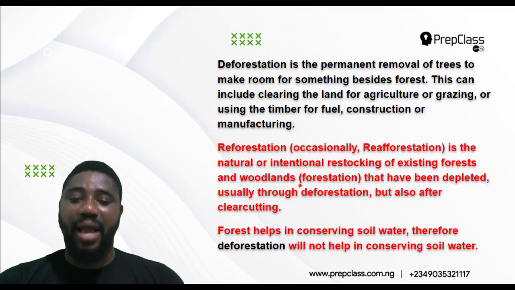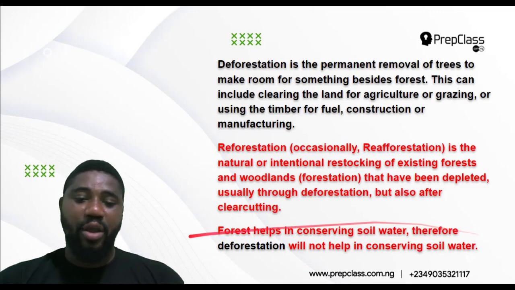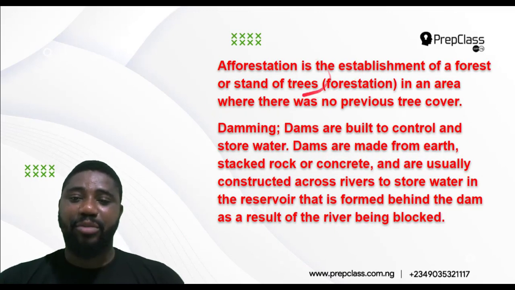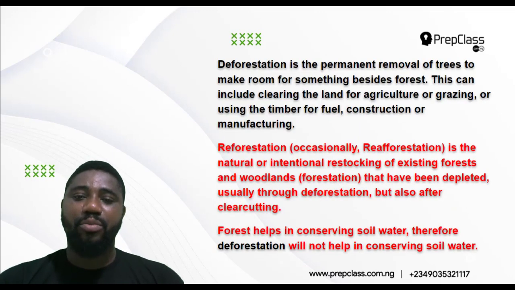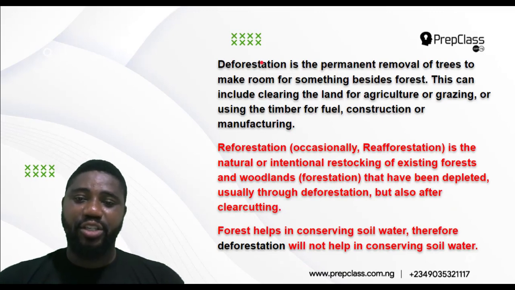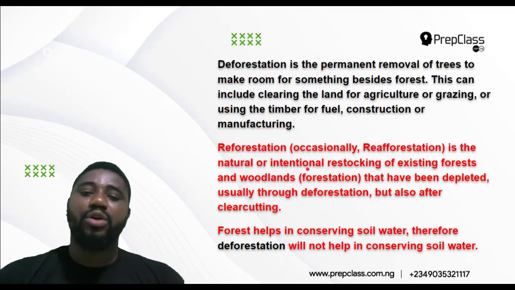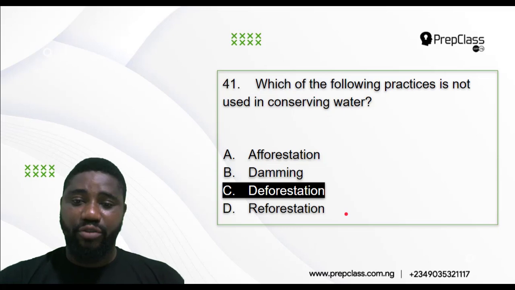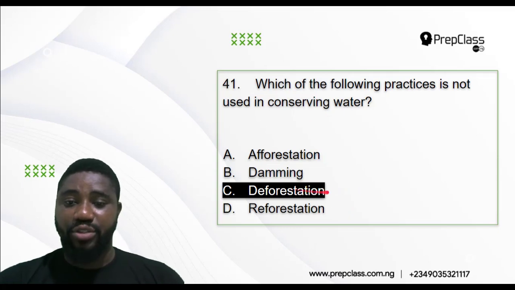Now, if you look at all of them, forest helps in conserving soil water, therefore deforestation will not help it. Afforestation, establishment of forest, will help. Damming, of course, creation of dams will help. Deforestation will not help because you are removing the forest. Reforestation, you are replanting forest, it will help. So the one that will not help in conserving soil water is removal of the forest, which is deforestation. So deforestation is the correct answer, and that's option C.